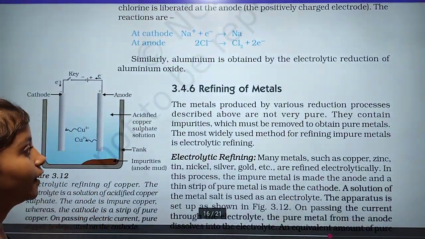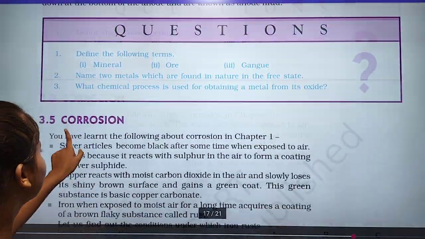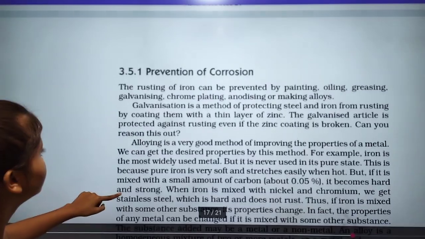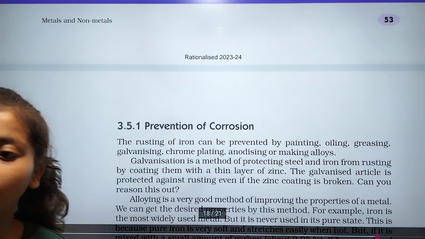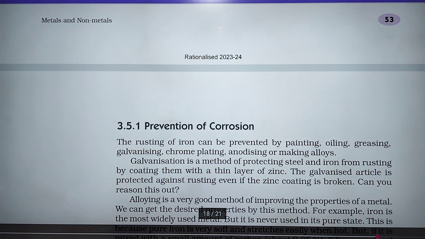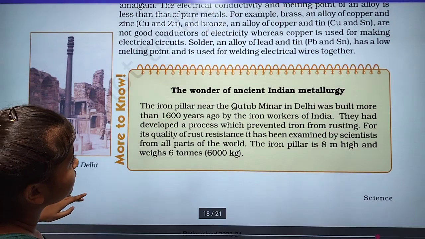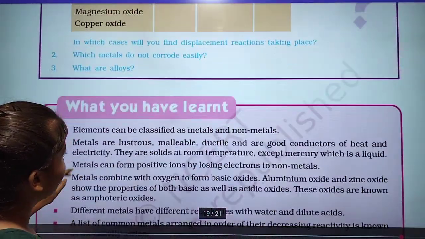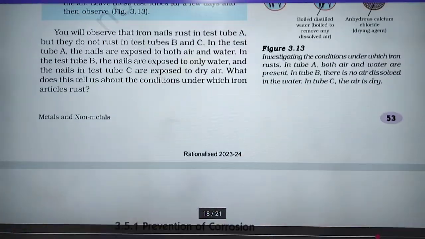After that there is refining of metals, corrosion, then prevention of corrosion. In the previous chapter, chapter 1, we had already discussed rancidity and corrosion. Again, the prevention of corrosion, the wonder of the ancient, and after that our chapter ends.